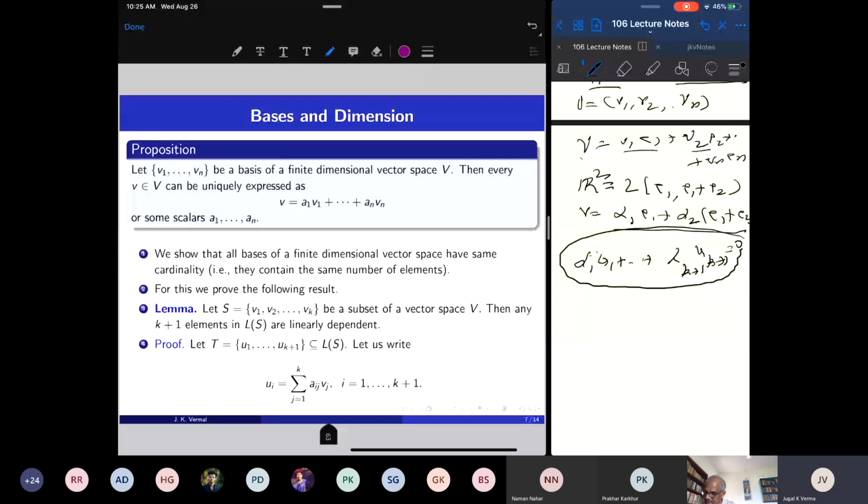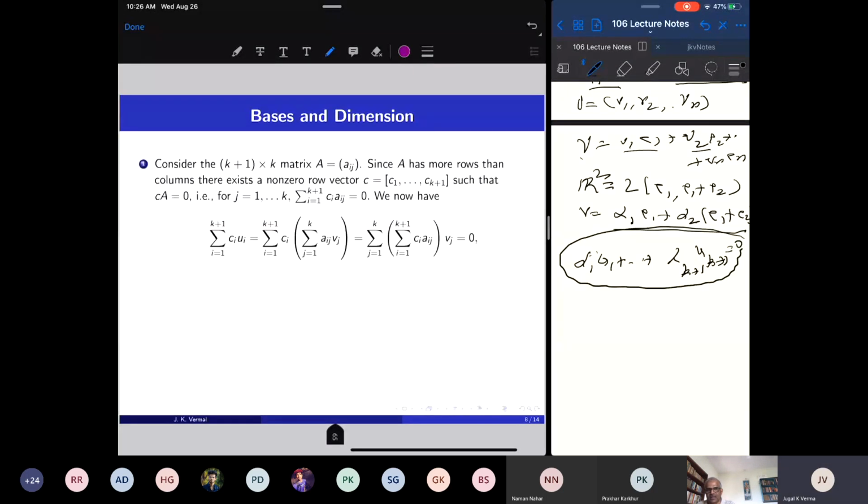So let us write down. What is the information we have? Each one of these vectors is in the linear span of these k vectors. So write down this equation: ui equal to summation aij vj, where j equal to 1 up to k. So this ui is in the linear span of v1 up to vk; ui is a linear combination of v1 up to vk. I write the coefficients as aij. I do it for every i. There are k plus 1 vectors which are linear combinations of these k vectors v1 up to vk, so the ui's have these formulas.